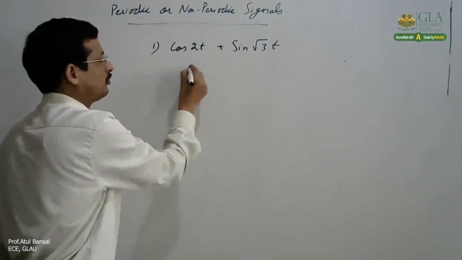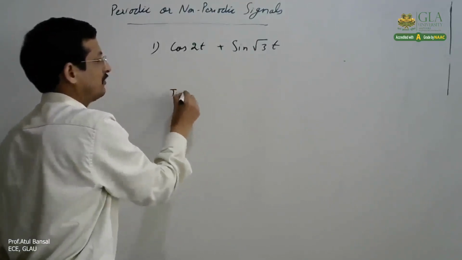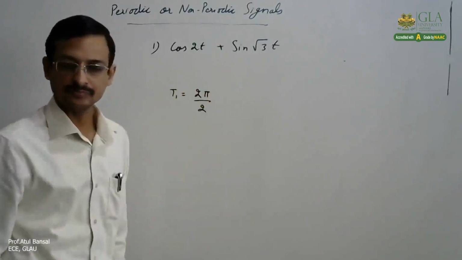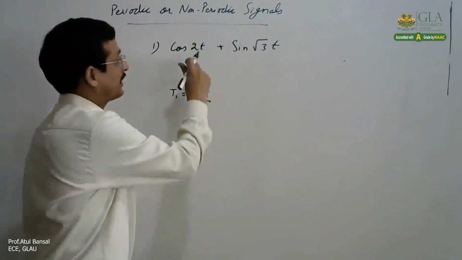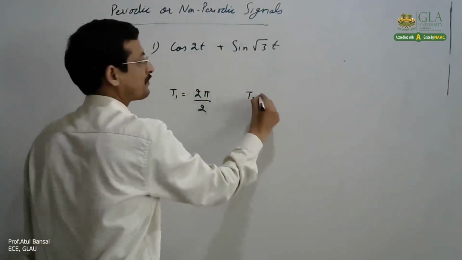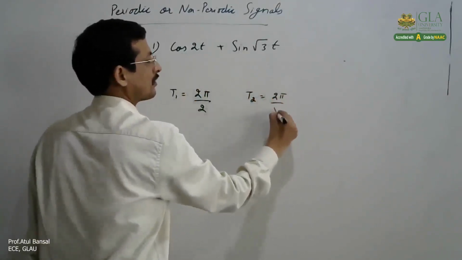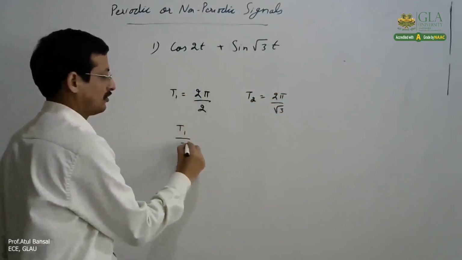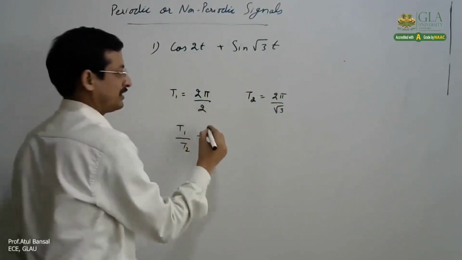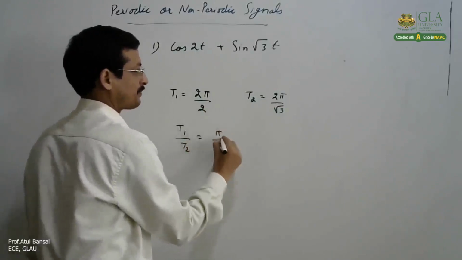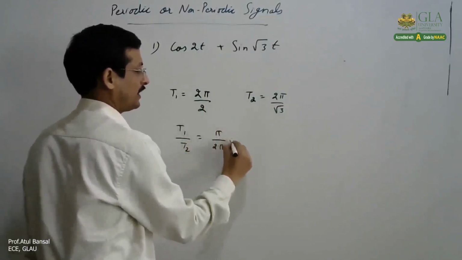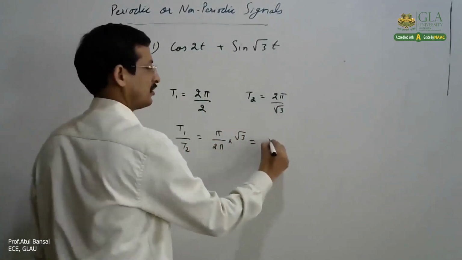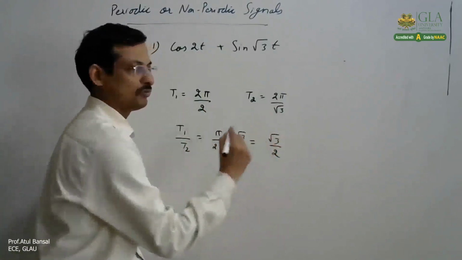So for that, what we will do: the time period of the first signal will be T1 equals 2 pi by omega, and T2 would be 2 pi by root 3. If I take the ratio of these, it becomes pi by 2 pi into root 3, and that is root 3 by 2.